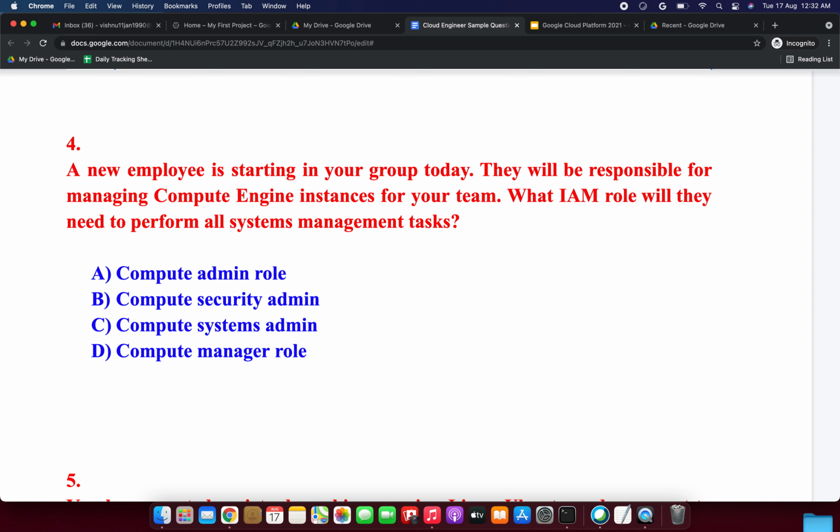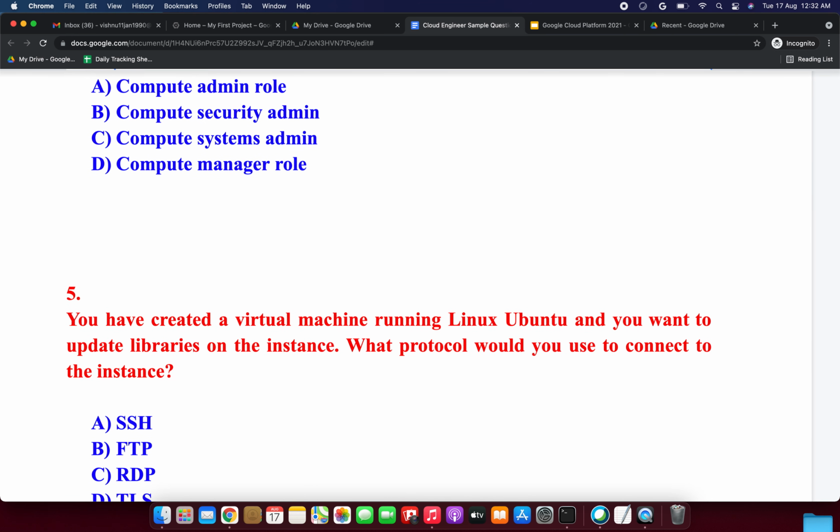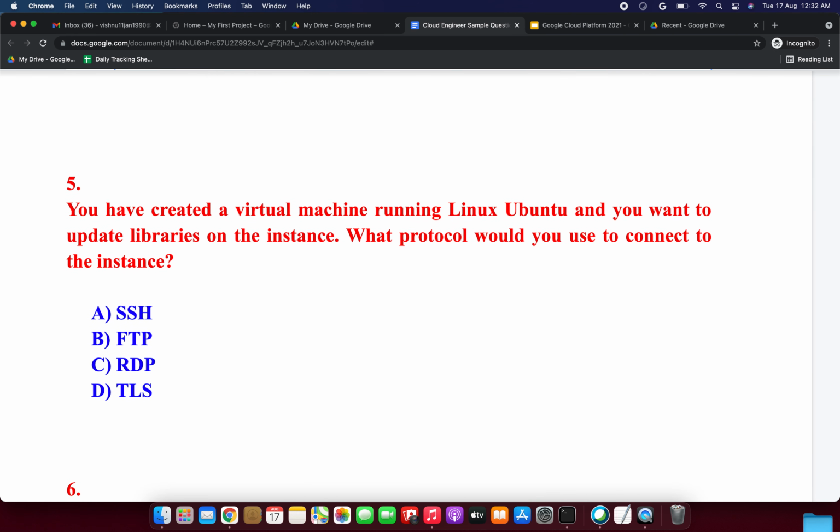Compute Admin role gives the user all necessary permissions to manage an instance. The other options are not actual roles in IAM. So Compute Admin role, option A, will be the correct answer. Next we will move on to the next question.